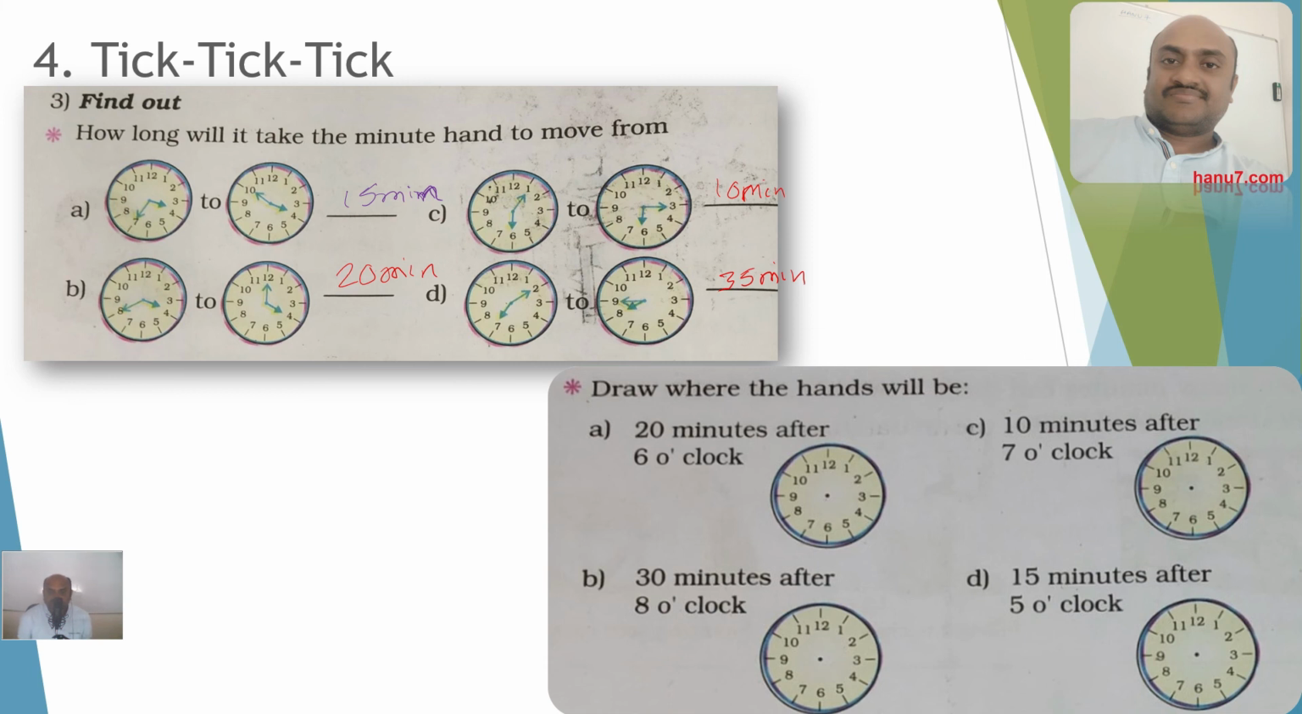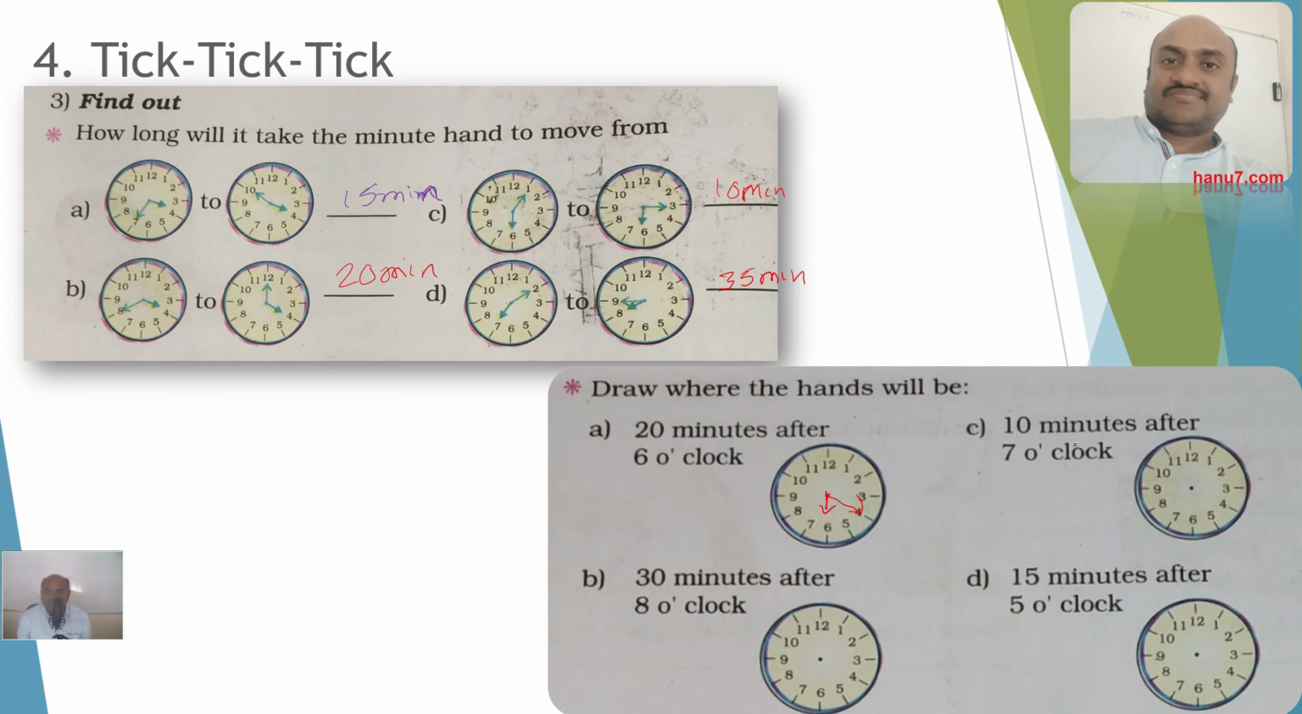And this is the same as the previous activity. Draw where the hands will be 20 minutes after 6 o'clock. So this is 6 o'clock, so the hour hand should point to 6, and 20 minutes after 6 o'clock is this one.